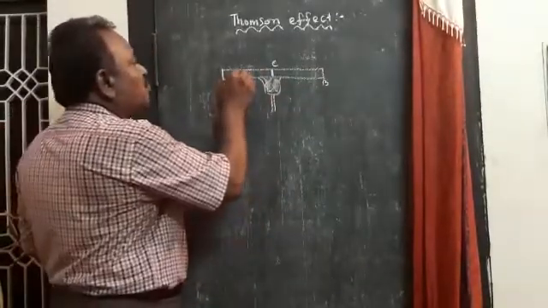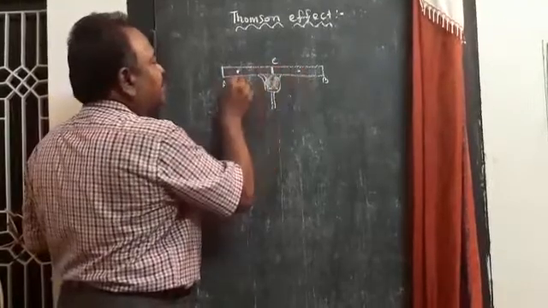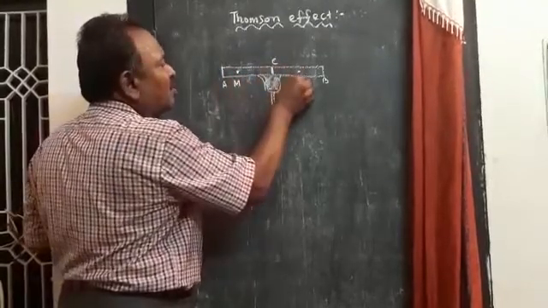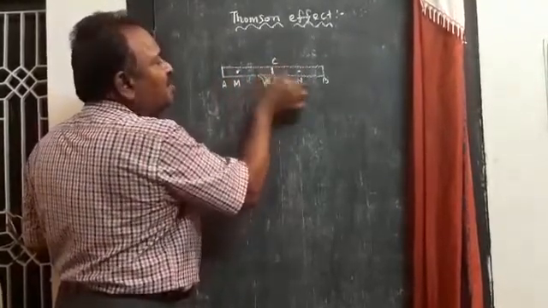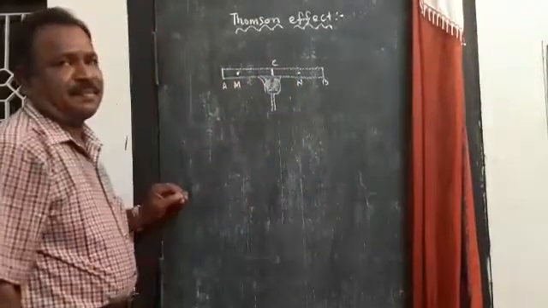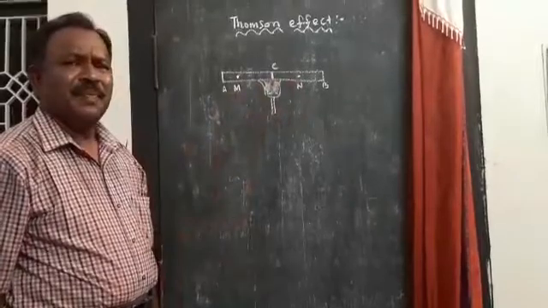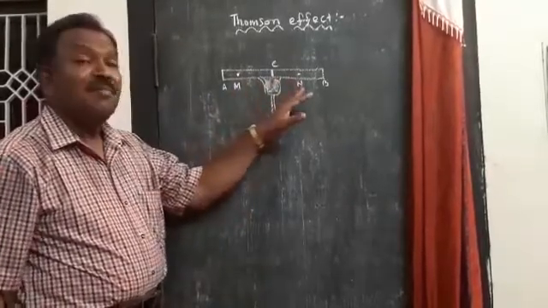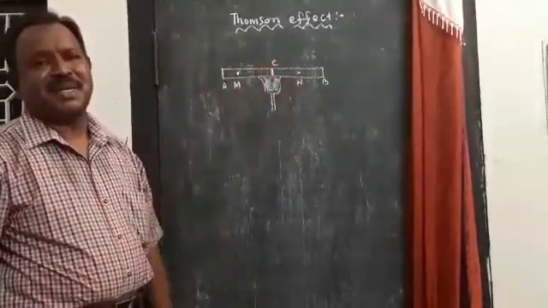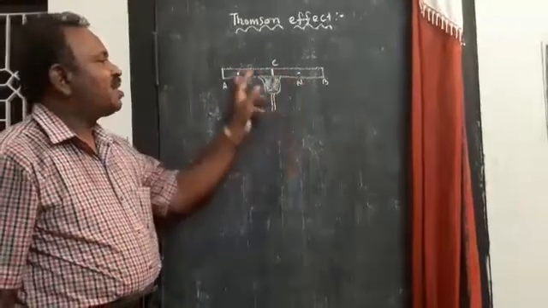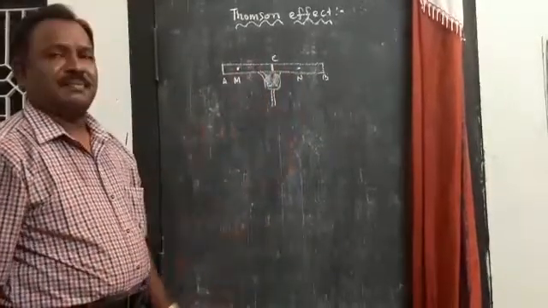Suppose we select 2 points, M and N, which are at equal distance from C. Since M and N are at equal distance from C, they will be at the same temperature.